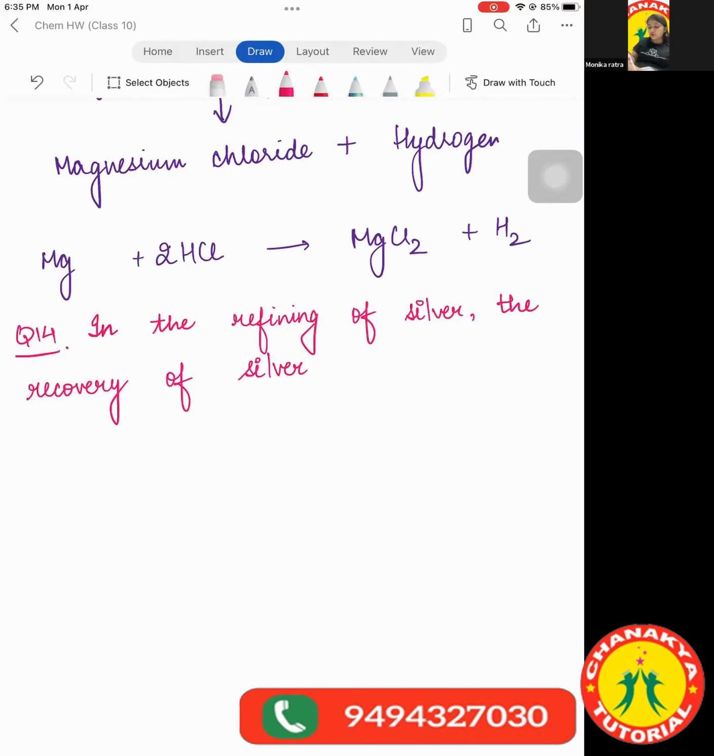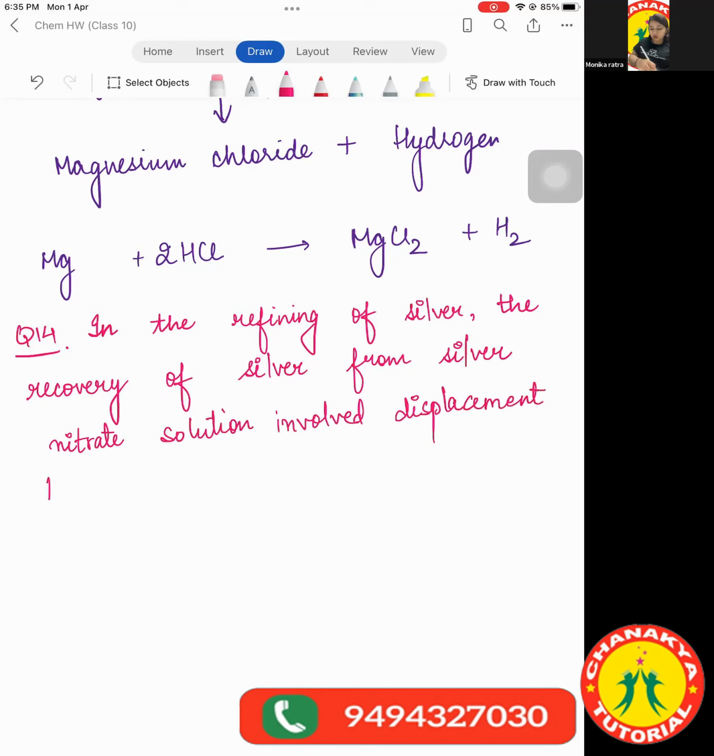The recovery of silver from silver nitrate solution involved displacement. I think I need to tell you about the displacement reaction first. But I think we can do it. By copper metal, write down the reaction involved.